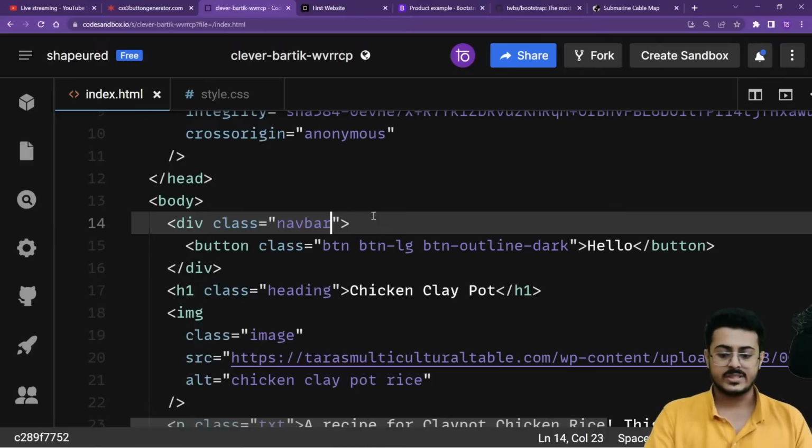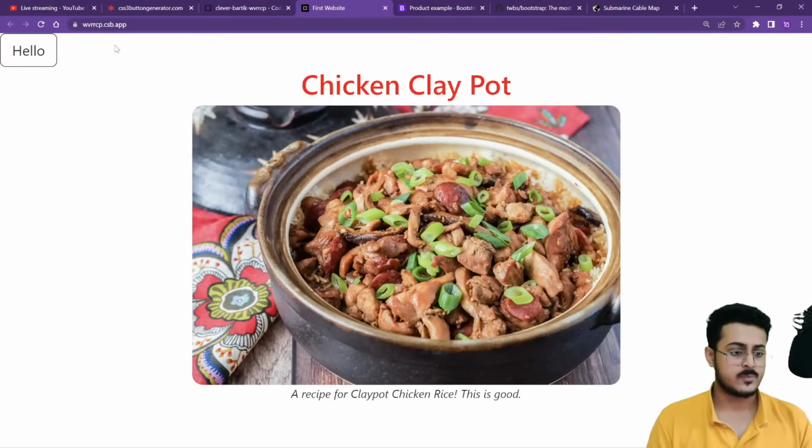Now we are going to save this. Okay, we are going to save this right over here. Let's go back to our website. As you're able to see, the button is on the top, like it's just put up on the top corner of the entire website. Let's reload the website itself.